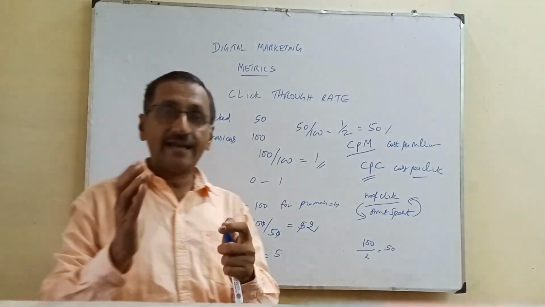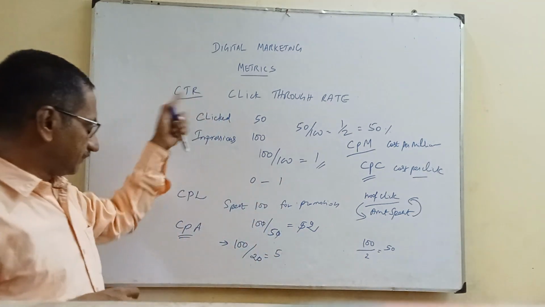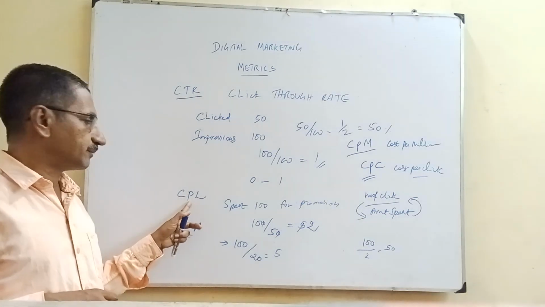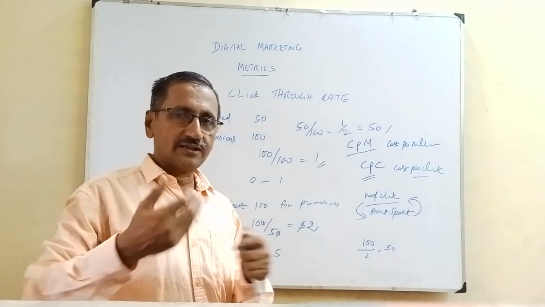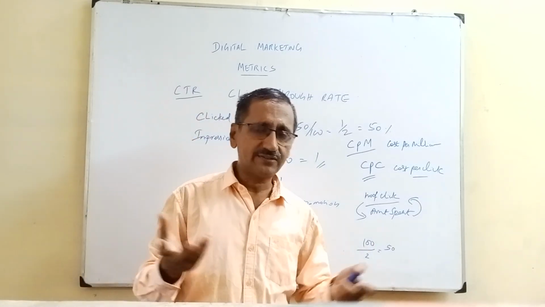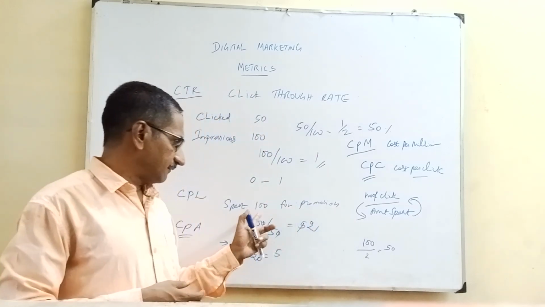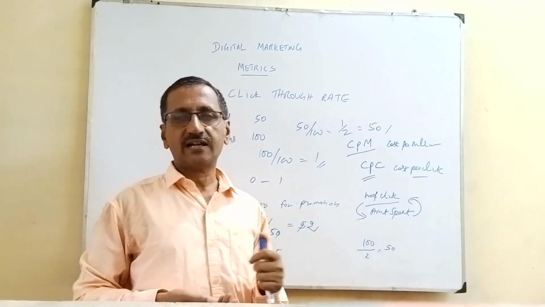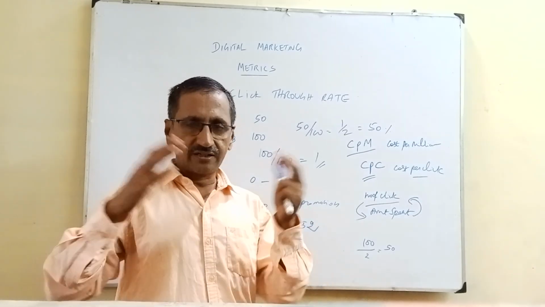So all these metrics, whether it is CTR, CPL, CPA, CPM or CPC, help you to gauge your promotion. If these parameters are not performing well, for example, if your CPL, cost per lead, is poor, then you have to change your strategy. You can change your channel. For example, previously I was promoting through Facebook and my CPL or CPA was not good. Then I can change my channel and go to Twitter or Instagram. So these are different strategies.